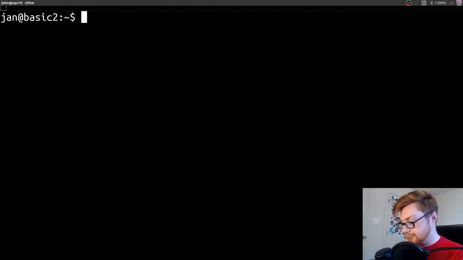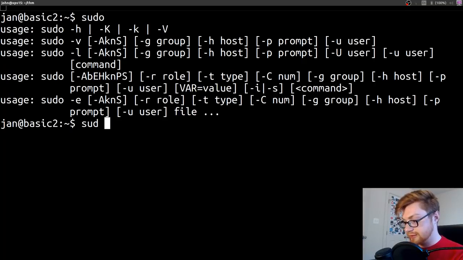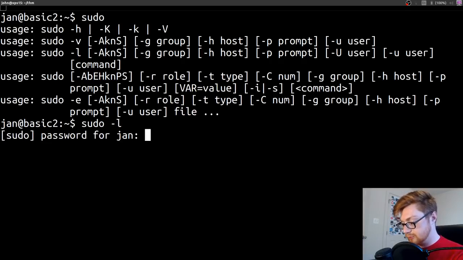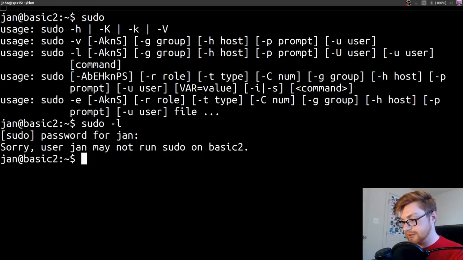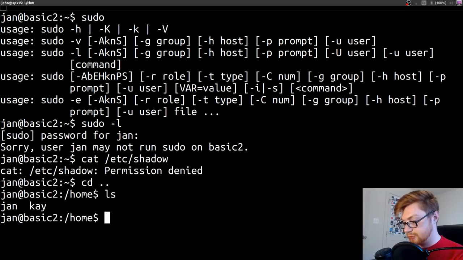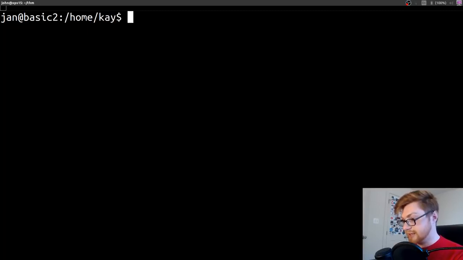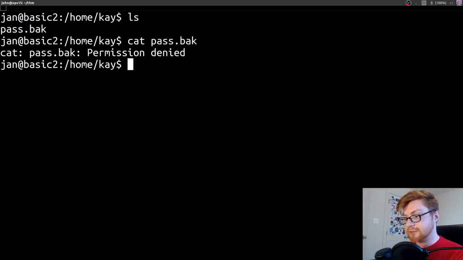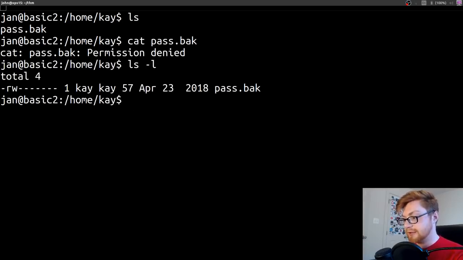Okay. Can we do anything with sudo to privesc? Nope. We cannot run sudo on basic2. Okay. Well, we can't read /etc/shadow. Can we see any other user's home directories? Let's move into K. We can move into K. Oh, she has a pass.bak file. Can we read that? No, we cannot.